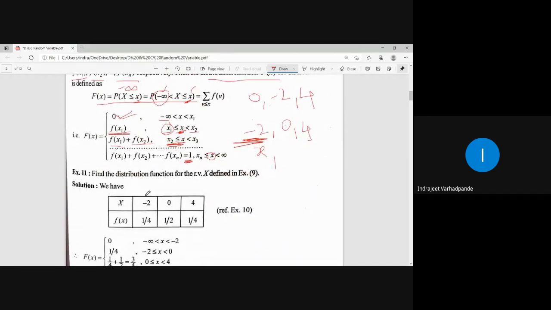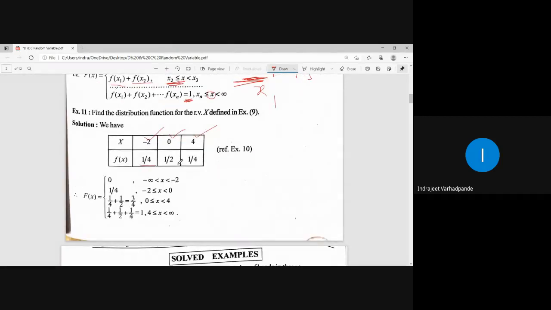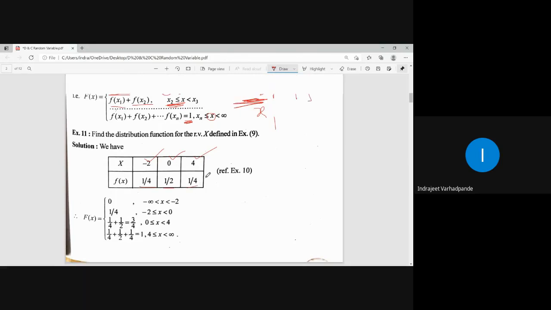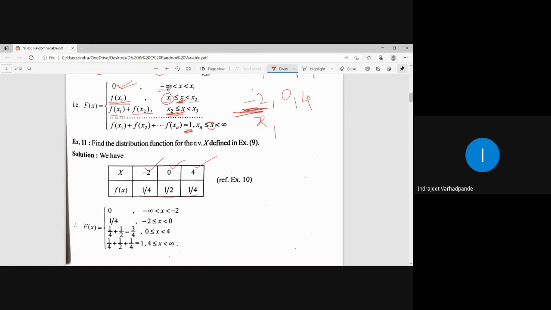Now for the same example, for the random variable -2, 0, 4, I have got the corresponding probabilities as 1/4, 1/2 and 1/4. Now I always insisted, where do we take the first value from? Minus infinity to the first random variable. What is your first random variable as per the chart? Yes, -2. So minus infinity to -2. Do you have any probabilities before this?